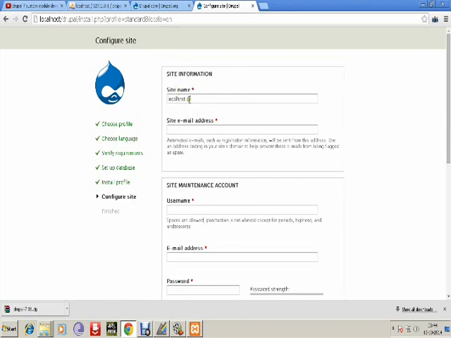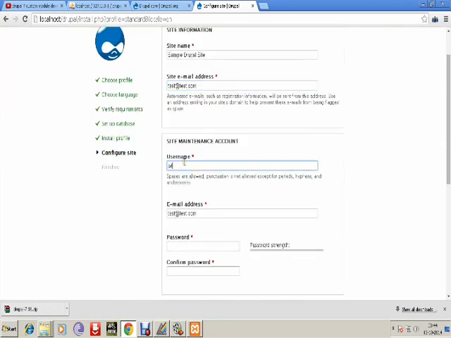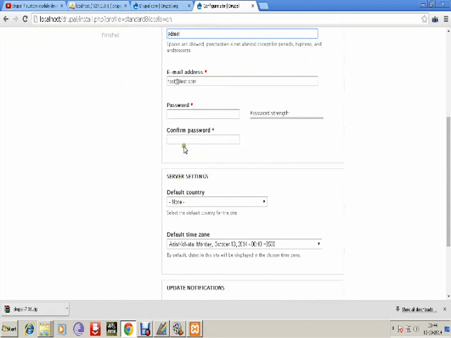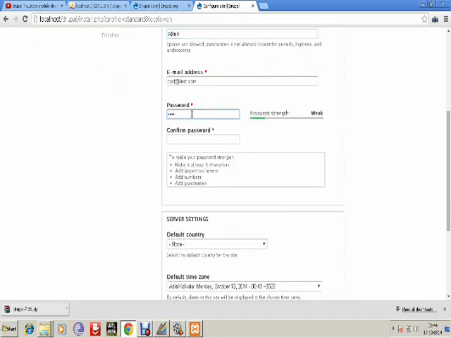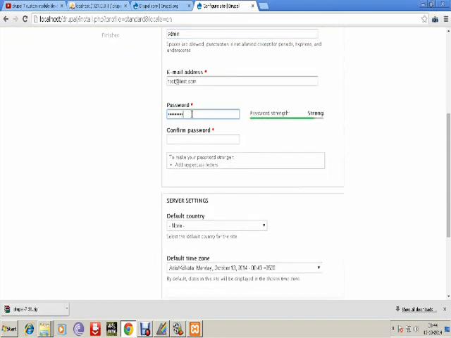Next, it shows the configure site step. There is some basic information we need to give for our site. It asks for the site name, so I type my site name as sample Drupal website, and then the site email address. You just type your email address; I type my test email. Then the site maintenance account, that means the site manager.